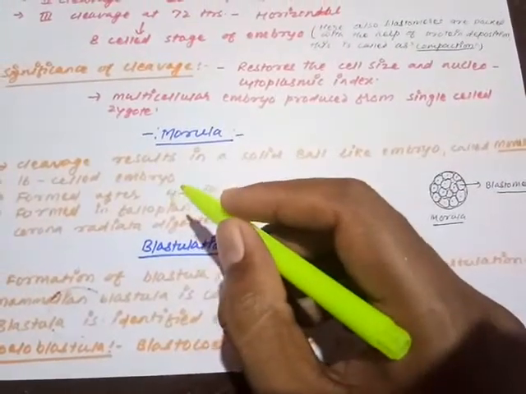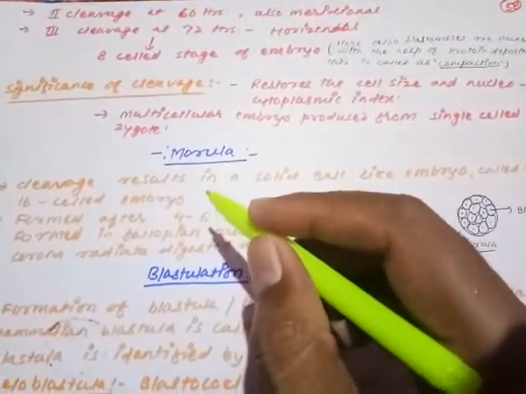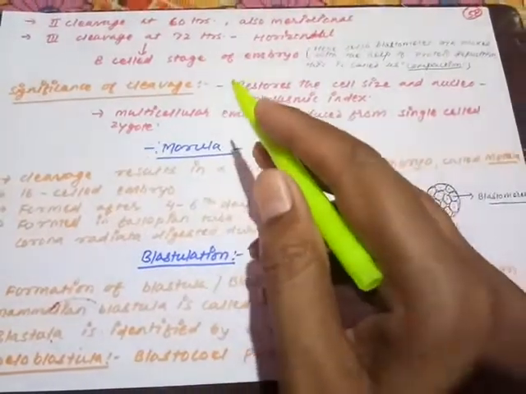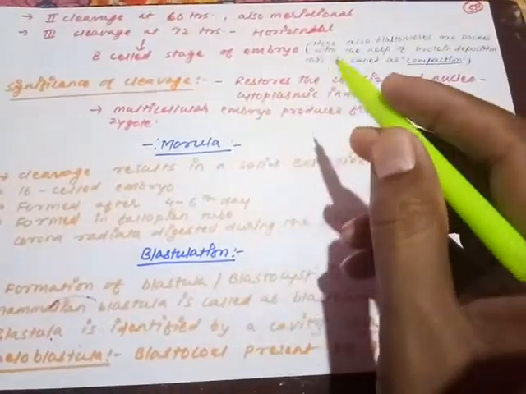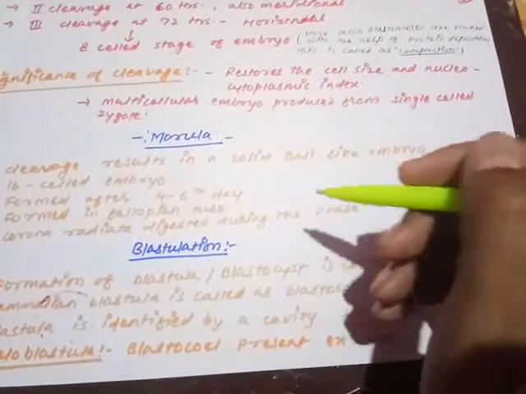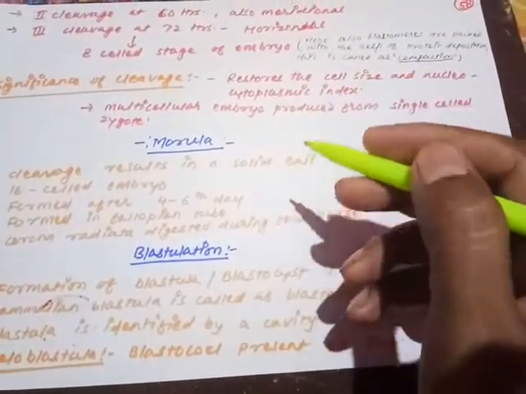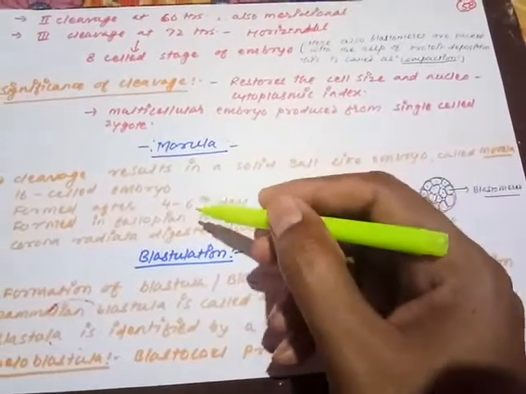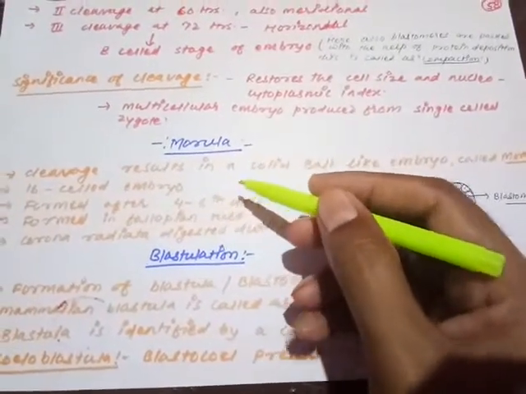That is the 16-celled embryo. Till now we have seen the 8-celled embryonic stage, and the blastomeres are compacted. The process is called compaction, and due to one more cleavage in that compact 8-celled embryo, the 16-celled structure is produced, that is called morula.